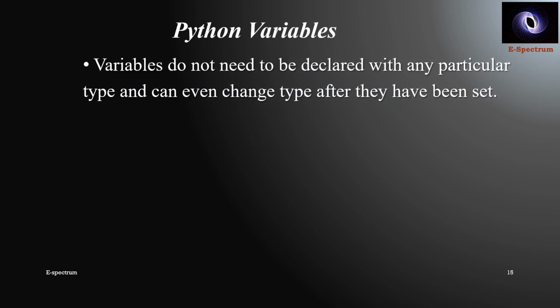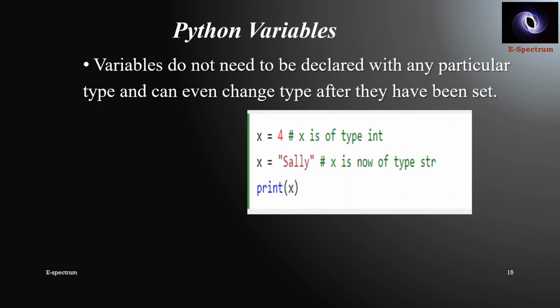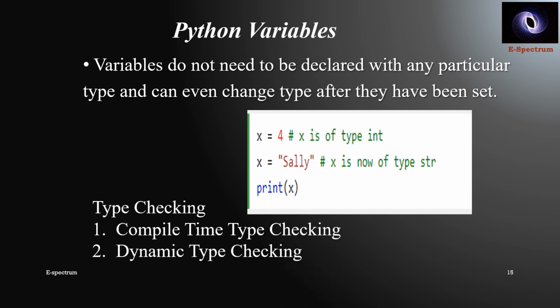Some more points. Variables do not need to be declared with any particular type and can even change type after they have been set. In between, it is possible that you will be changing its data type. So this type checking is done whenever you are compiling your program, or dynamic type checking is also possible.